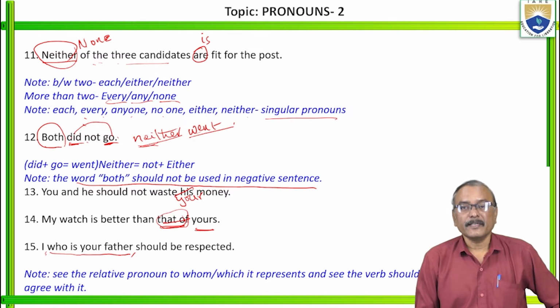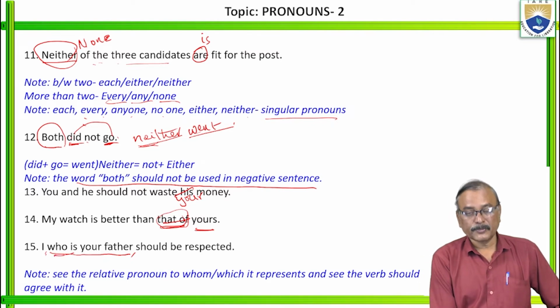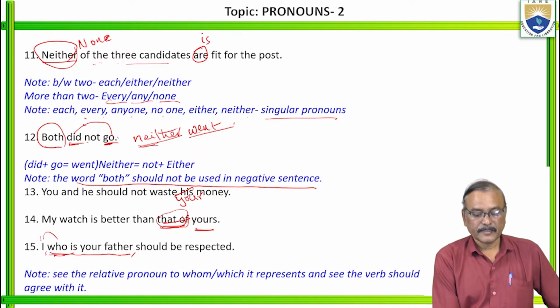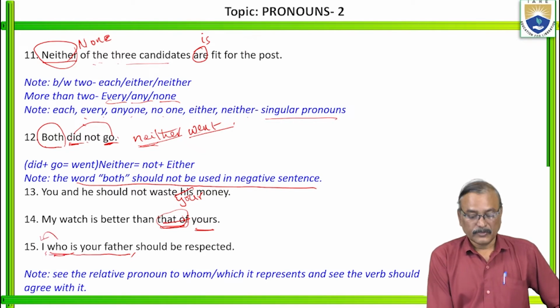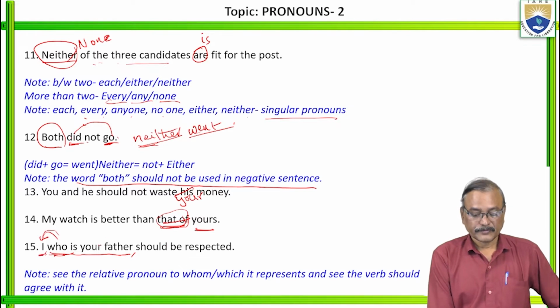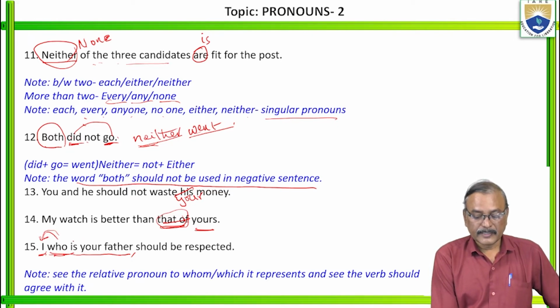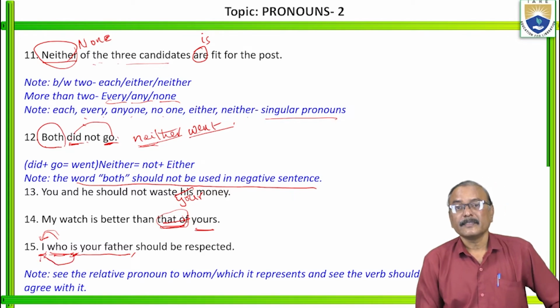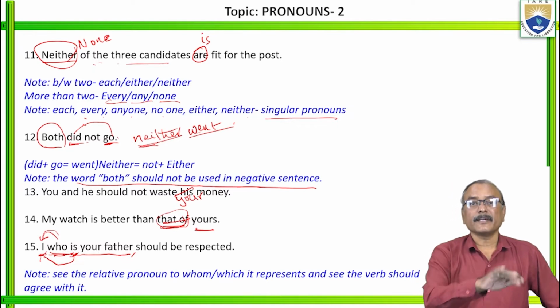I, who is your father, should be respected. Right? So here remember, this "who" represents whom? It represents "I". So when a relative pronoun represents its preceding noun or pronoun, here the verb also should agree with this noun or pronoun preceding the relative pronoun.